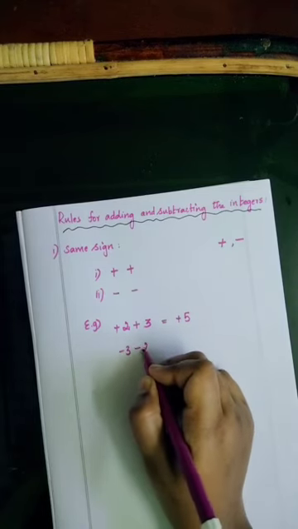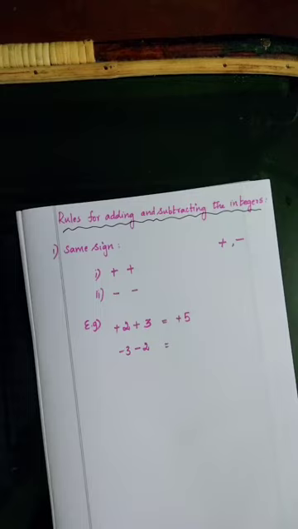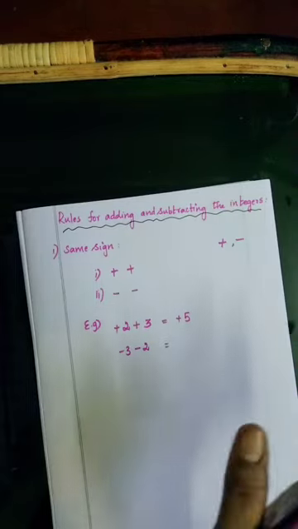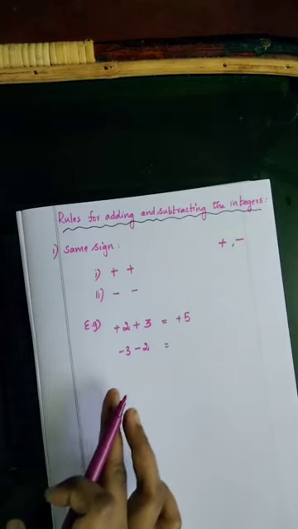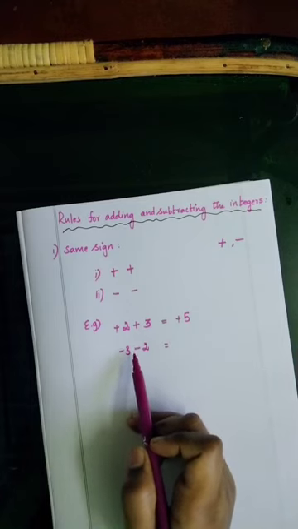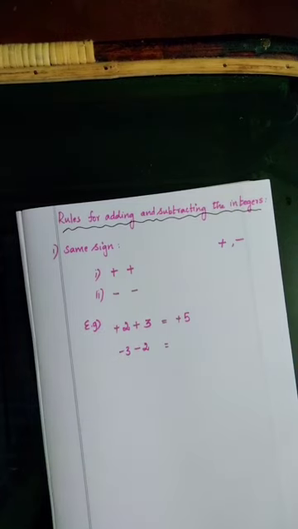See one more example. Minus 3 minus 2. What will you do now? For addition, it is very easy, you just add the numbers. Both the numbers are having the same sign, minus 3 and minus 2. Don't see the sign first. If both the numbers are having the same sign, first we need to add the numbers.